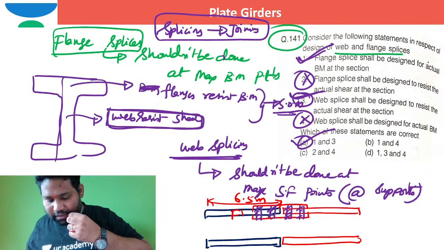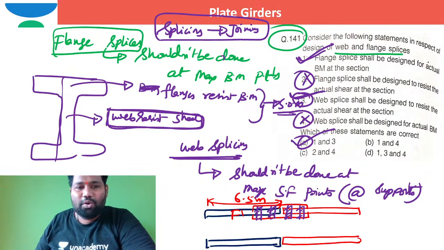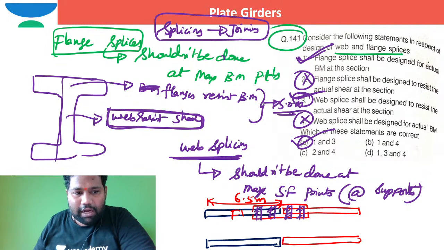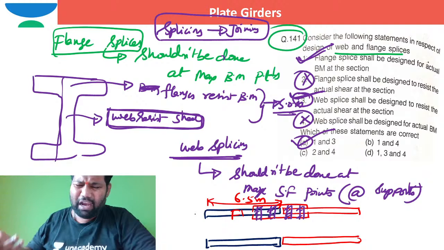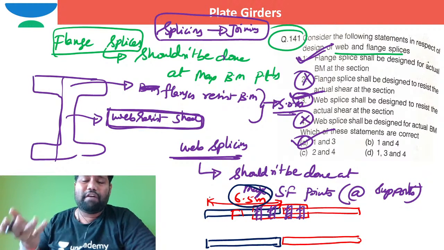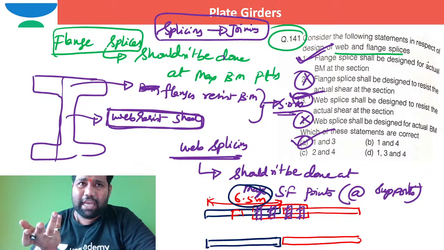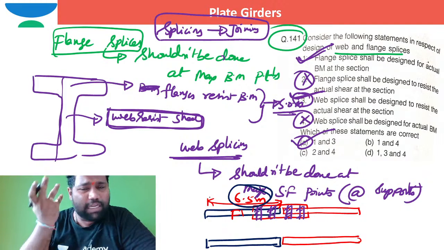Let's say web plate. Even for the web plate, what is the length available in the market? The length of the flange plate or web plate available from Indian rolled mills is at max 6.5 meters. Beyond that you cannot get anywhere. Lengths like 20 or 30 meters are not possible from Indian mills.